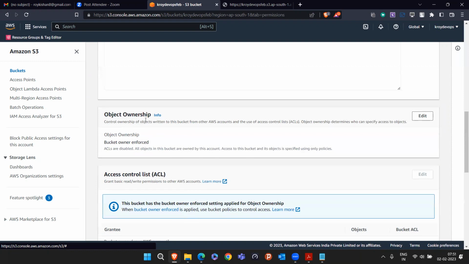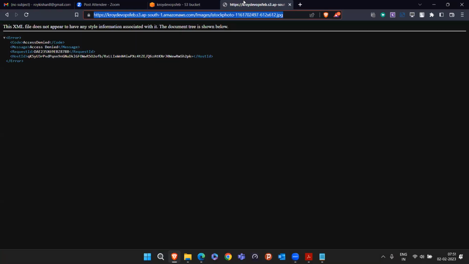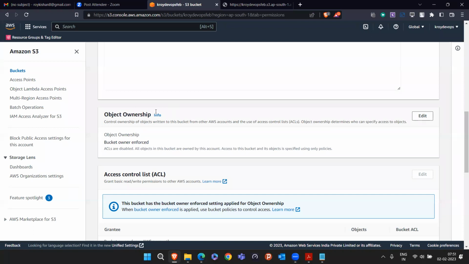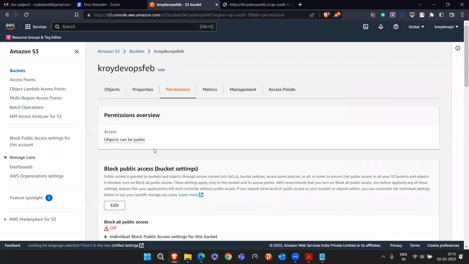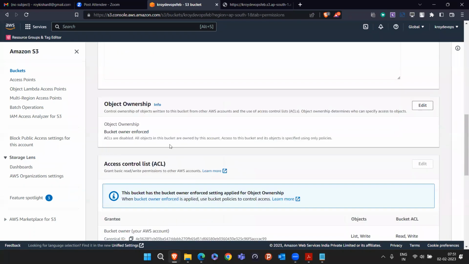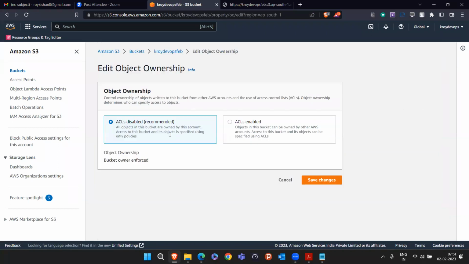If I want to make sure that other people from outside my AWS account can see it, like if you are using this URL, that means you are from outside of my AWS account, right? So for this, I have to go to object ownership and click on edit. Again, see, I am going into object ownership. I'm not going to block public access, nothing. I'm coming down, I see object ownership. Click on edit. Now they are saying ACLs are disabled. So just make this enabled.